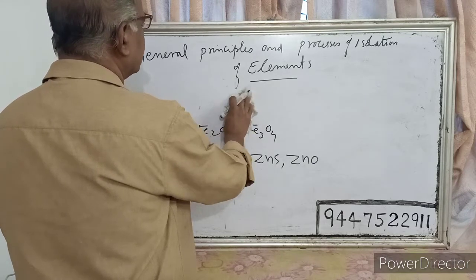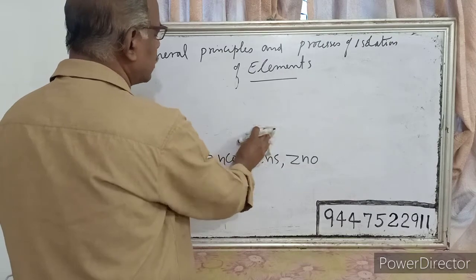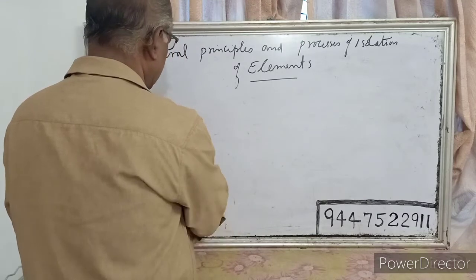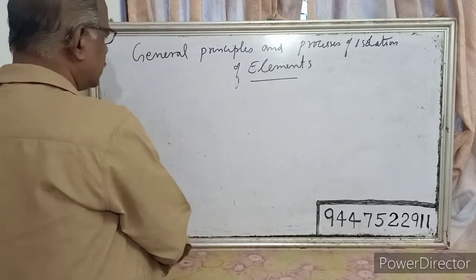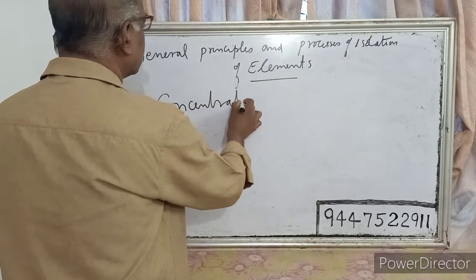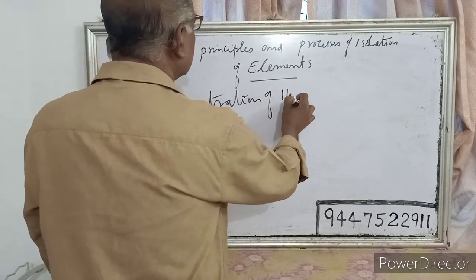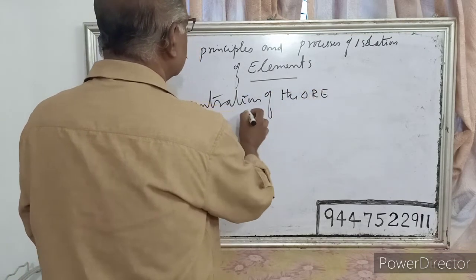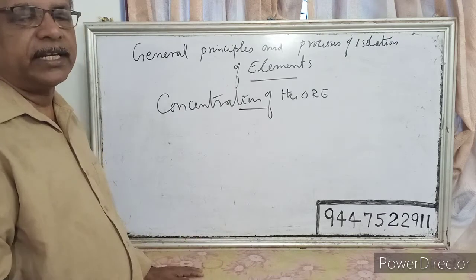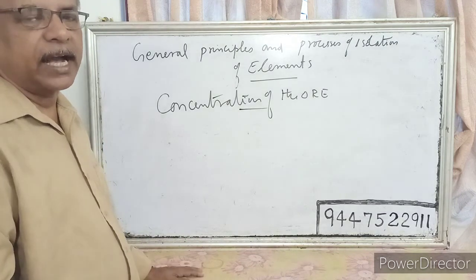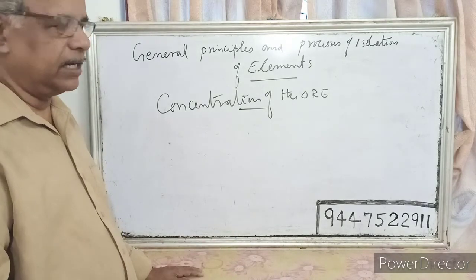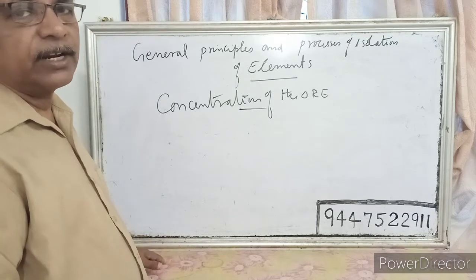Next we have to study the various concentration processes. So what is concentration of ore? Concentration of the ore means a method of increasing the percentage of metal in the ore by removing the gangue particles. When you remove the gangue particles from the ores, we can increase the percentage of the metal. So that process is called the concentration of the ore.